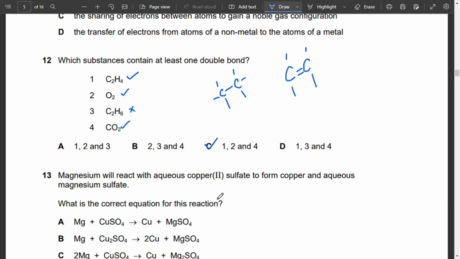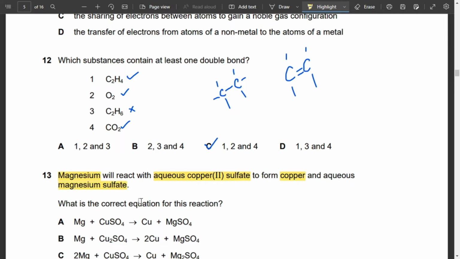Moving on to MCQ number 13: magnesium will react with aqueous copper 2 sulfate to form copper and aqueous magnesium sulfate. What is the correct equation for this reaction? So magnesium is reacting with aqueous copper 2 sulfate, that is CuSO4, to form copper and magnesium sulfate.